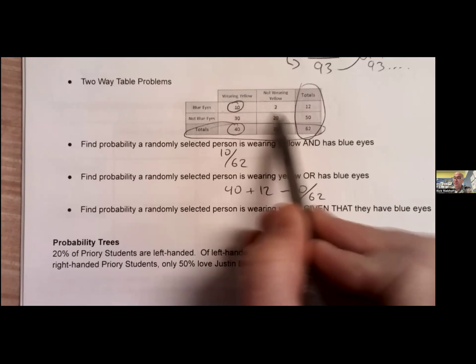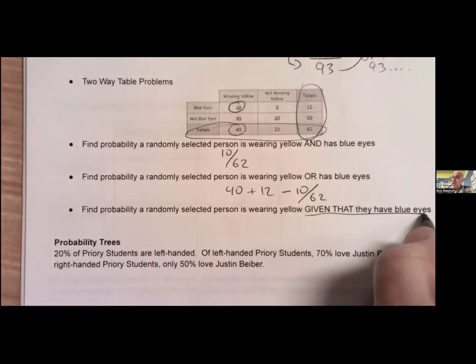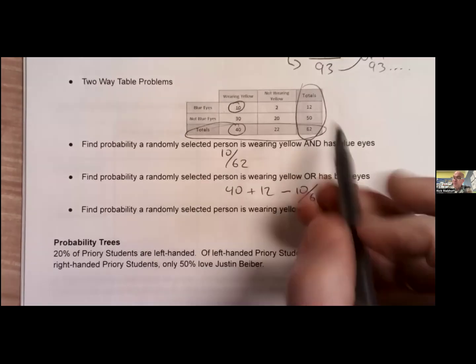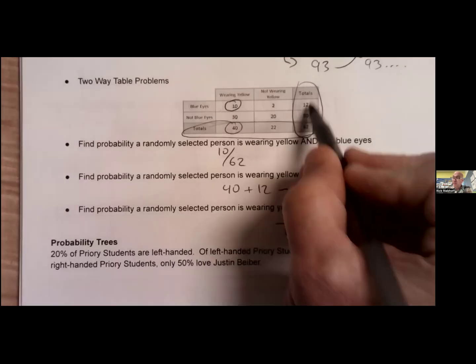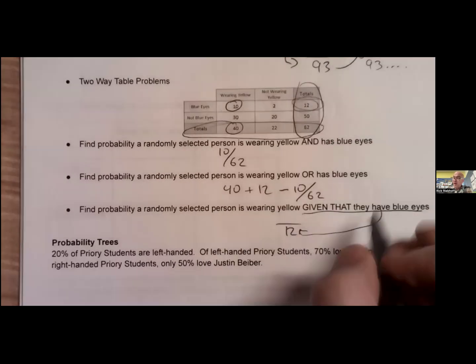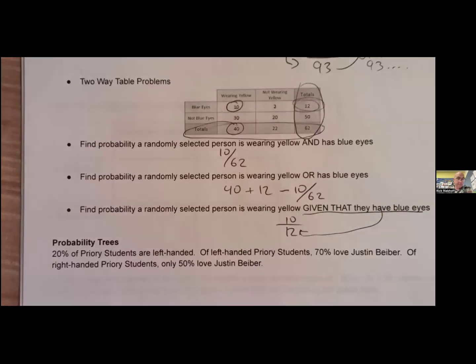It's everybody but this. Find the probability of wearing yellow, given that they have blue eyes. So we know they have blue eyes. How many people have blue eyes? There's 12 people that have blue eyes. So given that they have blue eyes, total blue eyes, how many of those 12 are wearing yellow? 10. Cool, cool. All right.